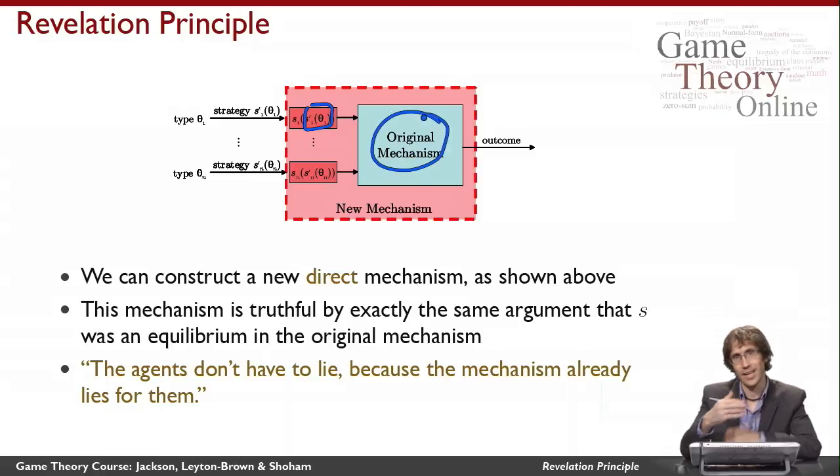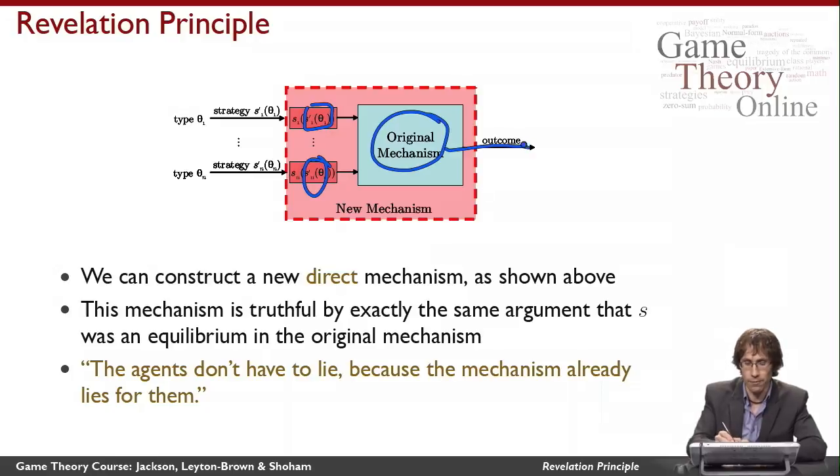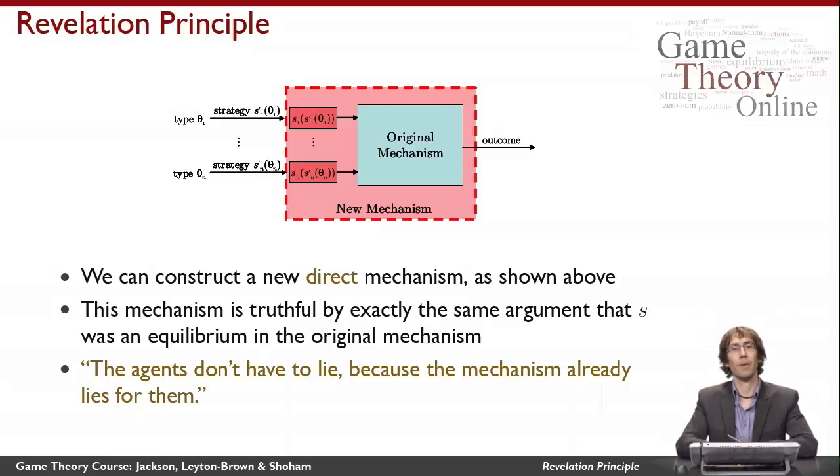So if it's indirect, inside this new mechanism, I'll run a simulation of the new mechanism. I'll figure out what the original mechanism would have done if everybody had played their declared types under the strategies that were previously in equilibrium, and I'll make that the outcome of the new mechanism. Well, I want to claim that this new mechanism is truthful. You can see that it's direct by construction. I want to claim that it's truthful, and this should be easy to see.